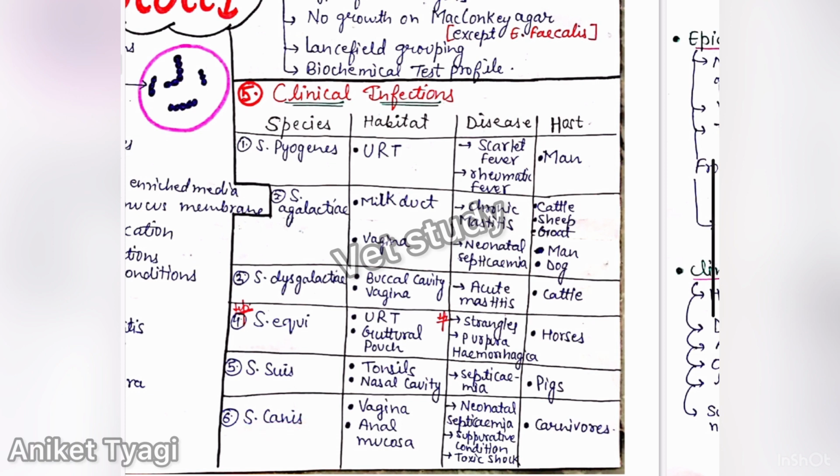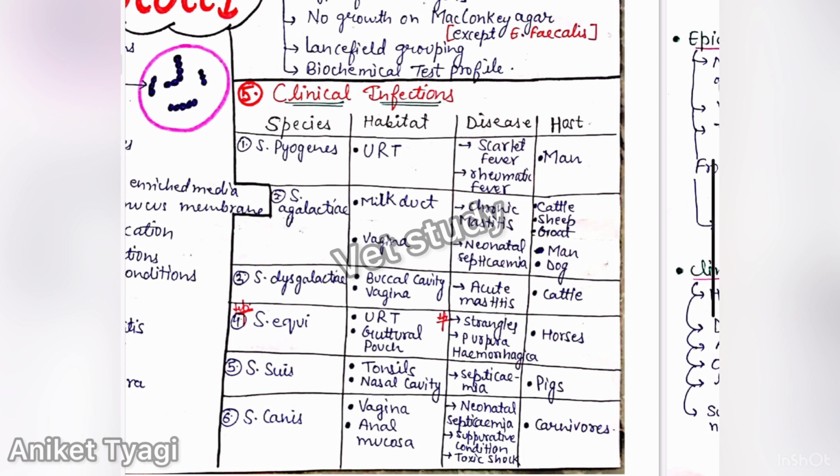Okay. The first species is Streptococci pyogenes. The general habitat of this species is the upper respiratory tract. And the diseases caused by Streptococci pyogenes are scarlet fever and rheumatic fever. Remember, scarlet fever and rheumatic fever occur in man because the host is man, not other animals.